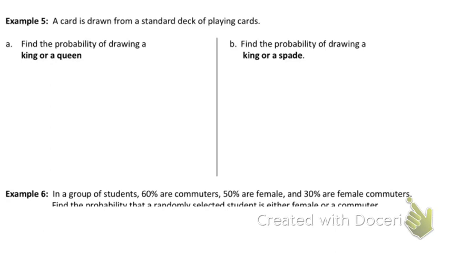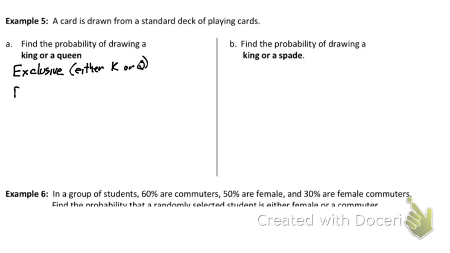Now, the first thing you have to ask yourself is, is it exclusive or is it inclusive? Well, to be exclusive, it means it can either be a king or a queen. To be inclusive, there must be some overlap. Now, there's no such thing as a king-queen card. It's either a king or a queen. There is no overlap, so this would be exclusive. It's either a king or a queen.